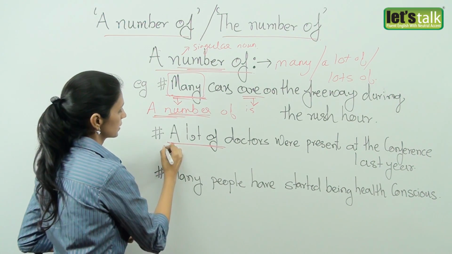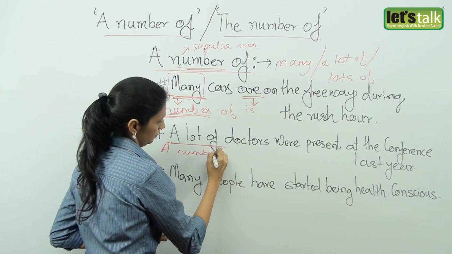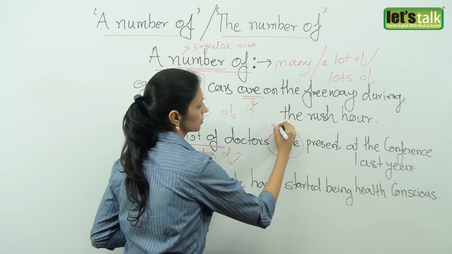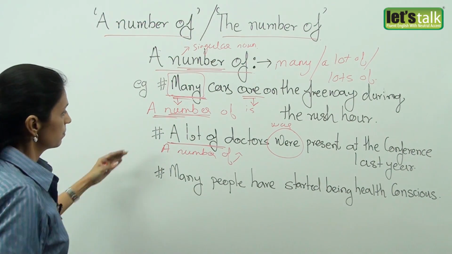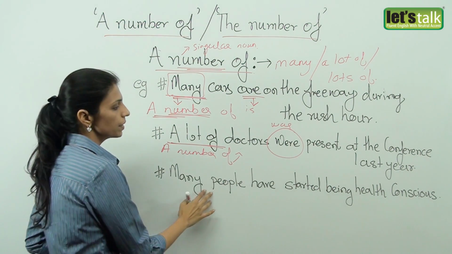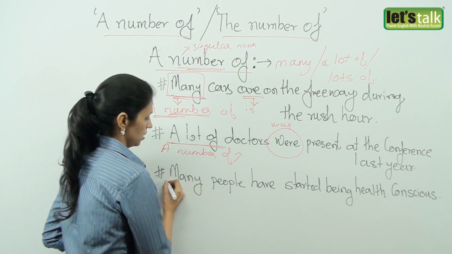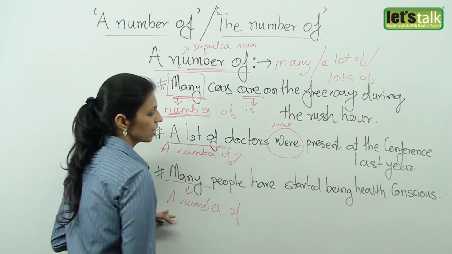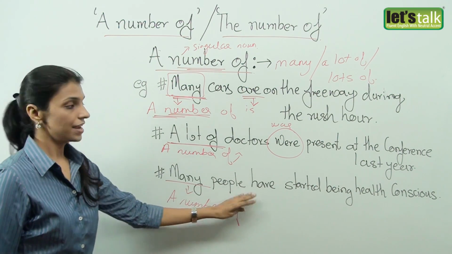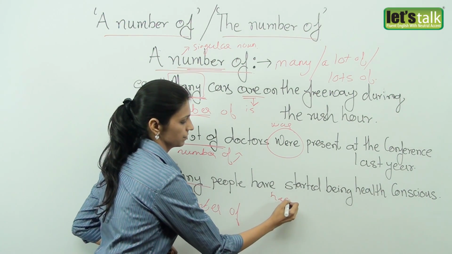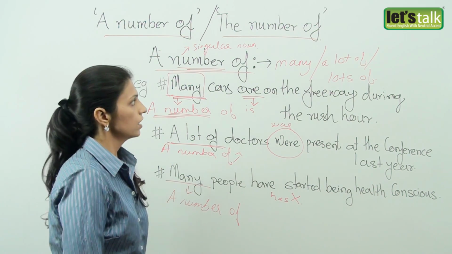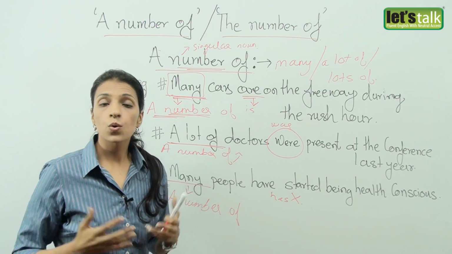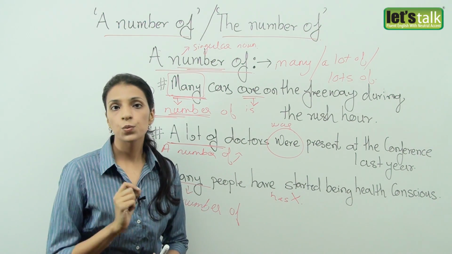Replacing it with the common expression, a number of, a number of doctors were present and not was present. Similarly, the third example, many people have started being health conscious. So, a number of people, that means a lot of people. A number of people have started and not has. So, do remember that even though number is a singular noun, it is a quantifier that says more than one.